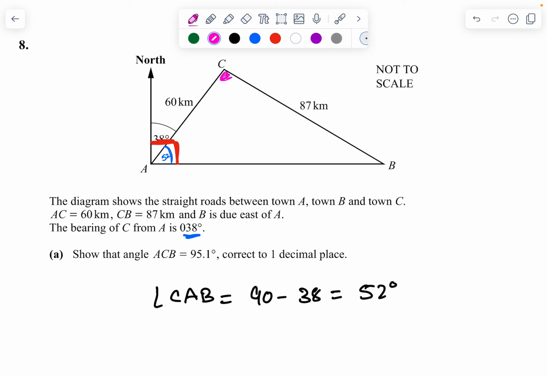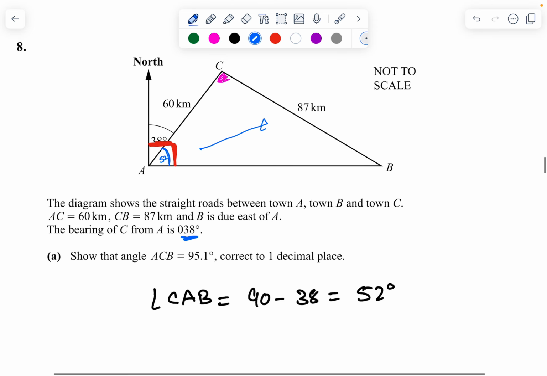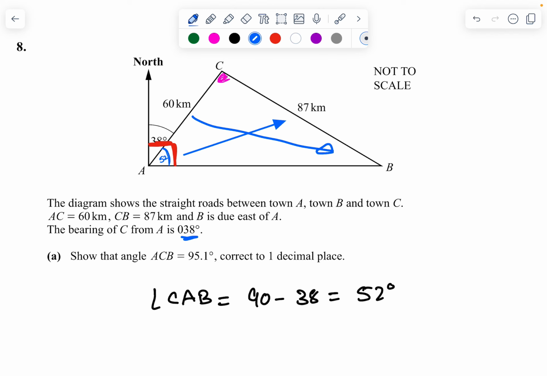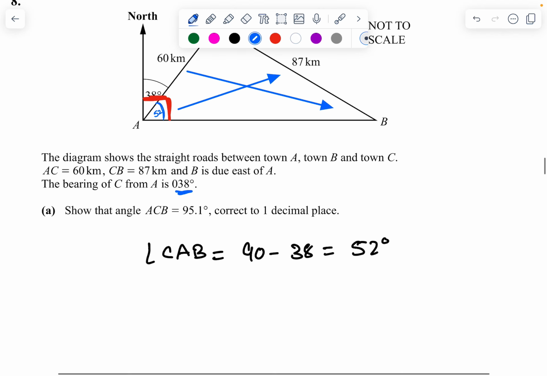So I can use cosine rule or sine rule. Can I use the sine rule? Because over here I have a matching pair. Whenever we have a matching pair, we can use sine rule, because this angle and side we know. And then we will find this particular angle, then subtract from 180.